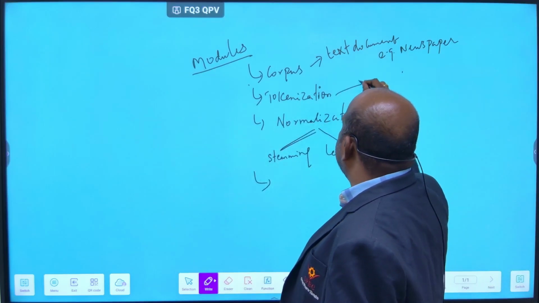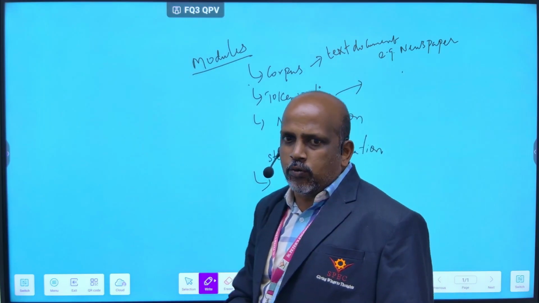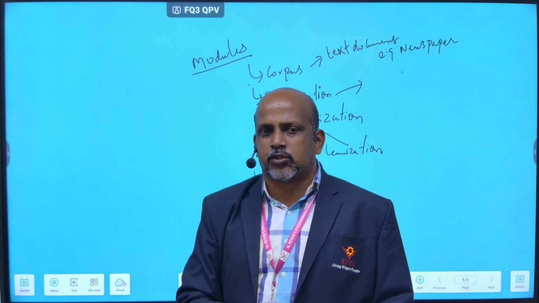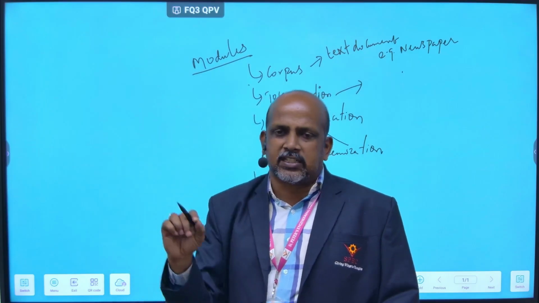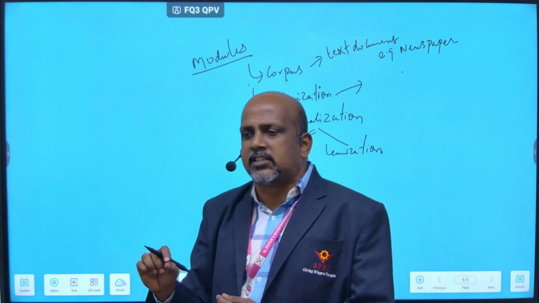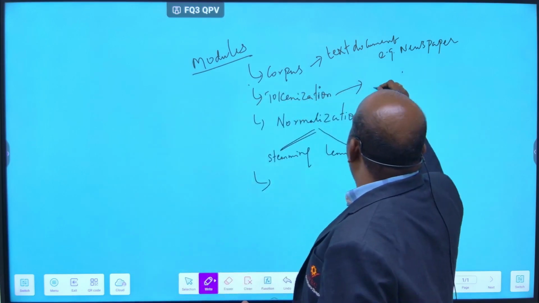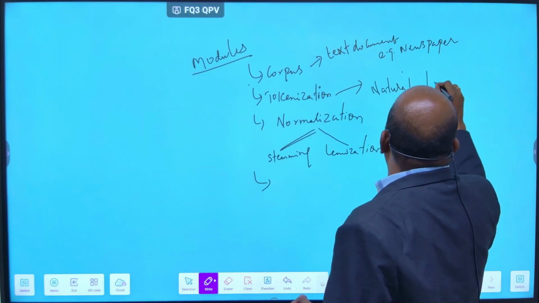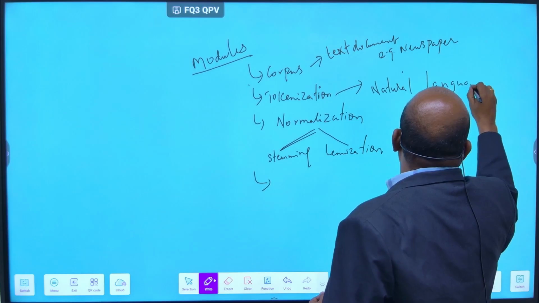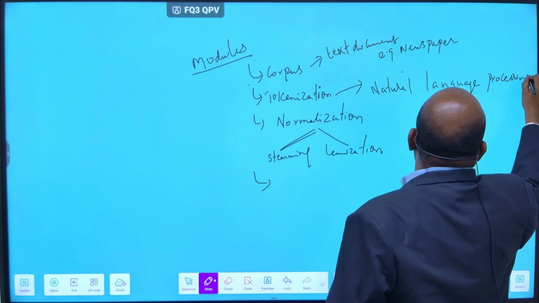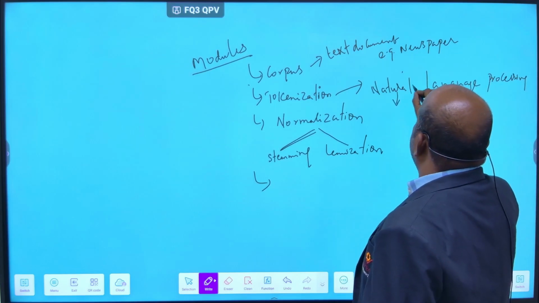And tokenization means that when you are given any paragraph or sentence, like natural language processing, each word you call a token.